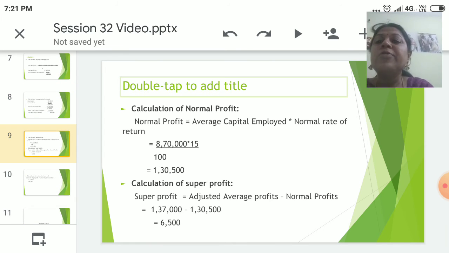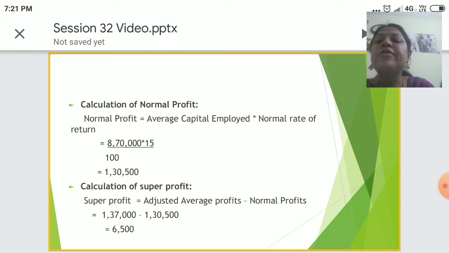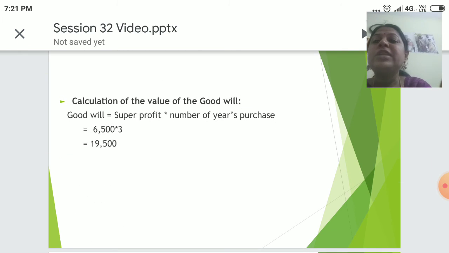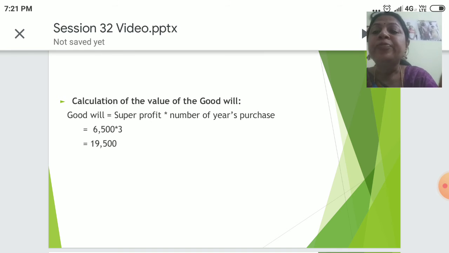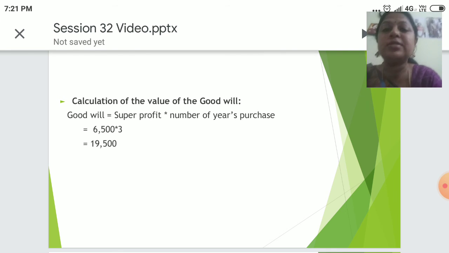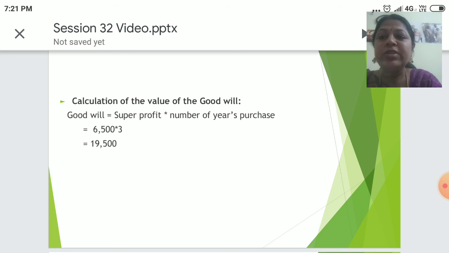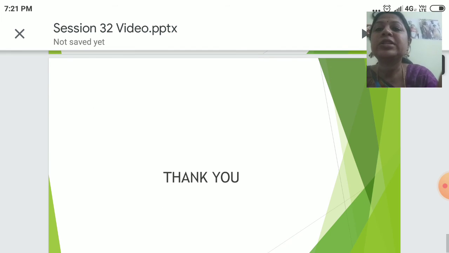And normal profits and super profit, we have to calculate super profit also. Normal rate is 15 by 100. Super profit equal to adjusted average profit minus normal profit. That comes to 6,500. And then finally the calculation of goodwill. Goodwill equal to super profit into number of years purchase. That is 3-year purchase is already given in the problem. So 6,500 into 3. The value of goodwill would be 19,500.